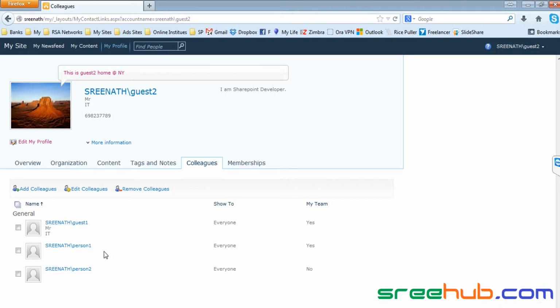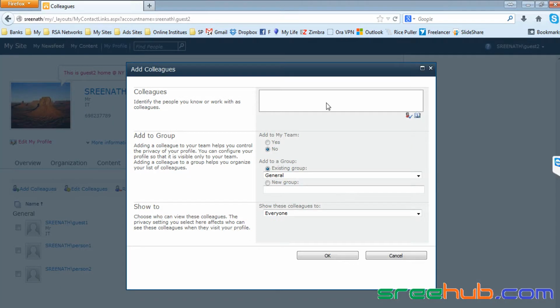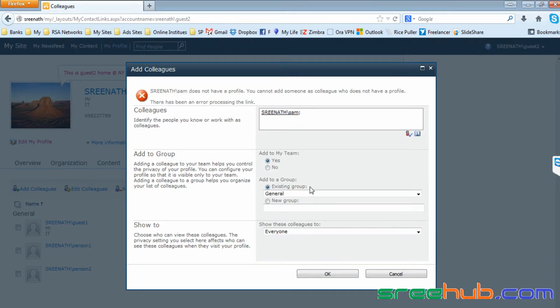And here, if you want to add someone, you can add someone directly. If you want to add a colleague, just click on colleague and say Sam, someone you know, and just say yes, I want to add to my team, and say okay. We haven't created a Sam profile, that's why it was not coming. If you have got a profile, we have seen in our previous class how to create a profile.